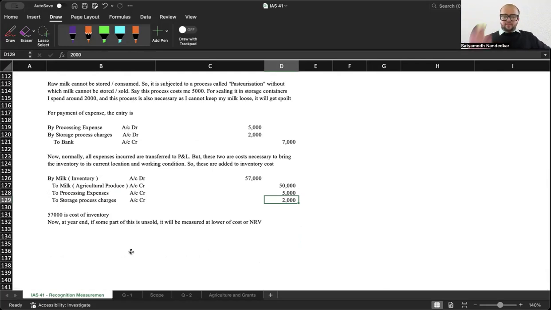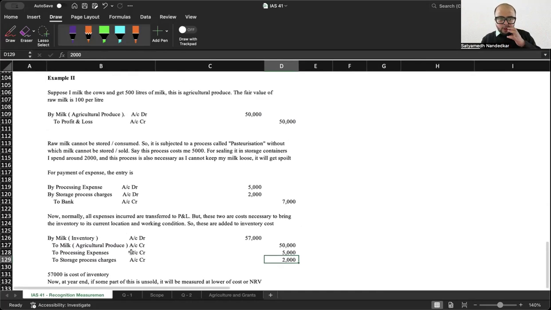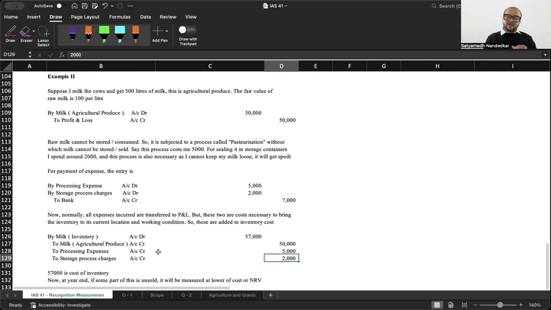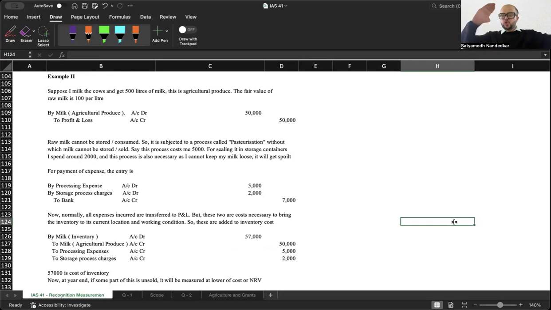At the year end, if some part of this is unsold, it would be valued at lower of cost or net realizable value. Example 2 here traces the entire journey of this item from agricultural produce to inventory, how the valuation is done and how the accounting is done.